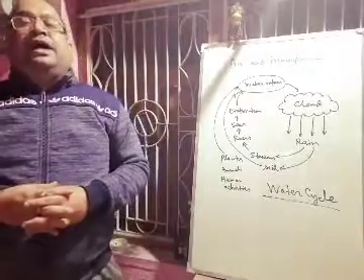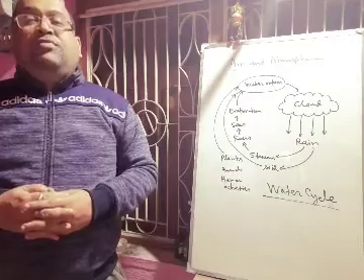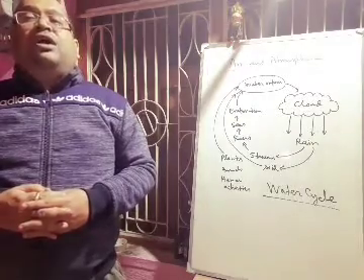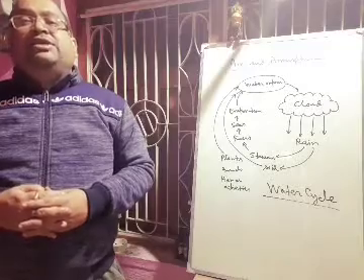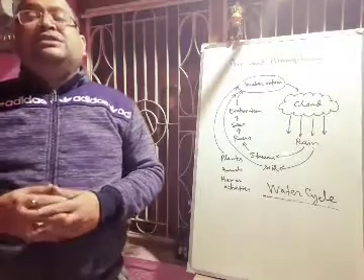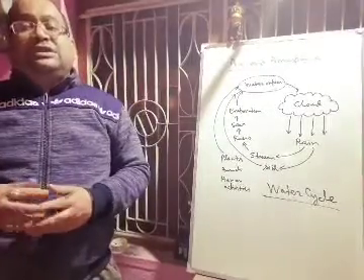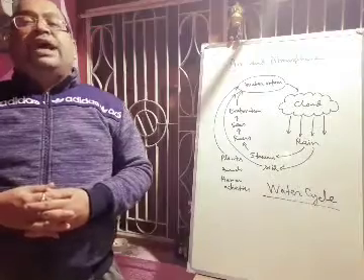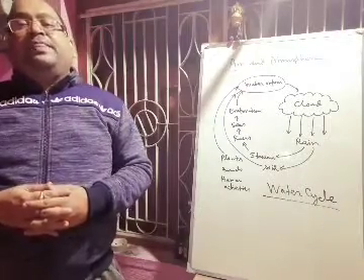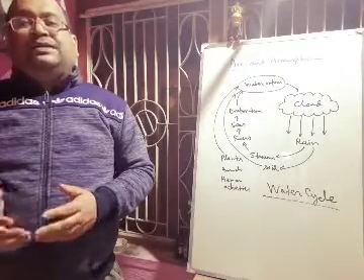Another thing I forgot to discuss, that is the water cycle. The change of water from one form to another in nature, which results in continuous circulation of water from the earth's surface to the atmosphere, and from the atmosphere to the earth's surface, is called the water cycle.